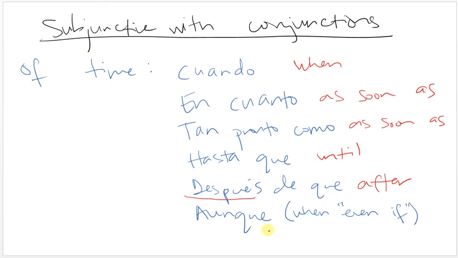There's another one that's aunque, and aunque can mean two different things. It can mean even though, or it can also mean even if. If you are trying to say even though, you are not going to use a subjunctive. So like, even though I have two cats, I want another one, right? You're not going to use a subjunctive. If you're trying to say even if, then you are going to use a subjunctive. So like, even if I had 10 cats, I would still want to get another cat. If you're using even if, you do use a subjunctive, versus even though, you do not use a subjunctive.